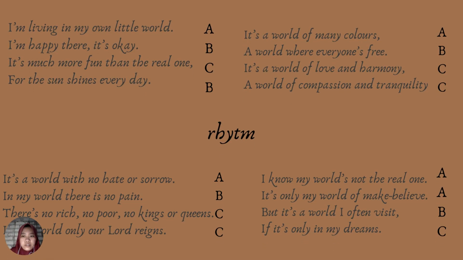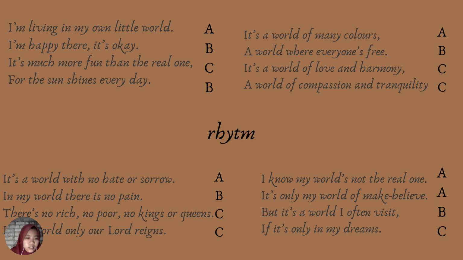Okay, let's continue with the rhythm. What is rhythm? The patterns of sound. Okay. I'm living in my own little world. I'm happy there, it's okay. It's much more fun than the real one, for the sun shines every day. So this first stanza is written A B C B. Why? Because the second line and the fourth line have the same ending, okay and day.